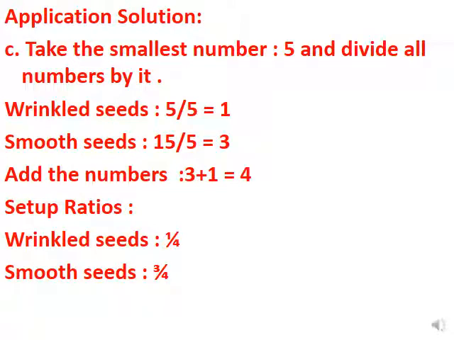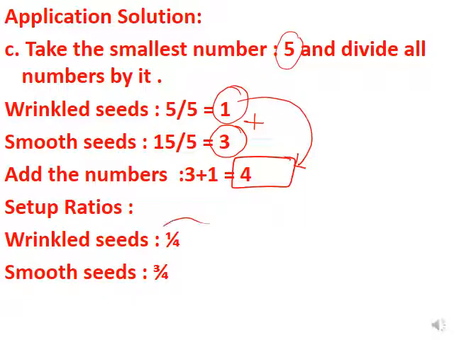Now for the proportion. We said that whenever we have to work with the proportion, the first step is to take the smallest number and divide all the numbers by this number. So 5 is the smallest. We have 5 and 15, so 5 is the smallest one. We divide the wrinkled, 5 over 5, we got 1. Smooth, 15 over 5, we got 3. So we add them, 1 plus 3, it gives 4. So 1/4 for the wrinkled, and 3/4 for the smooth.